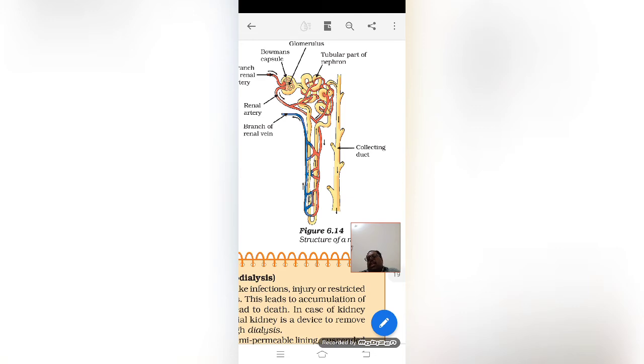If anything happens to the nephron, that will lead to damage of the kidney. That means the process of filtration never takes place, so it leads to problems. The function of the kidney is not only excretion; there is one more main function, that is osmoregulation.